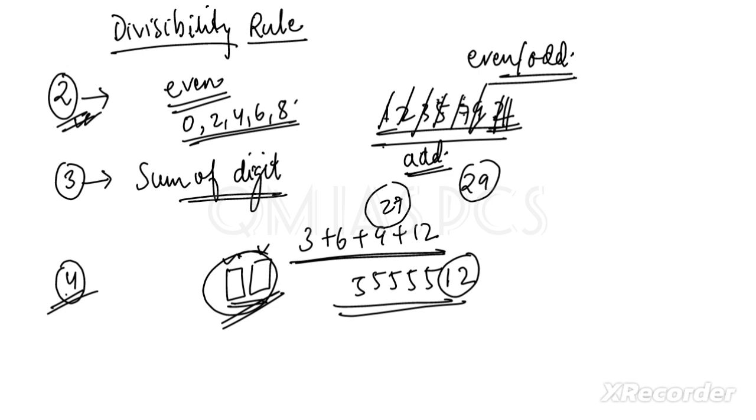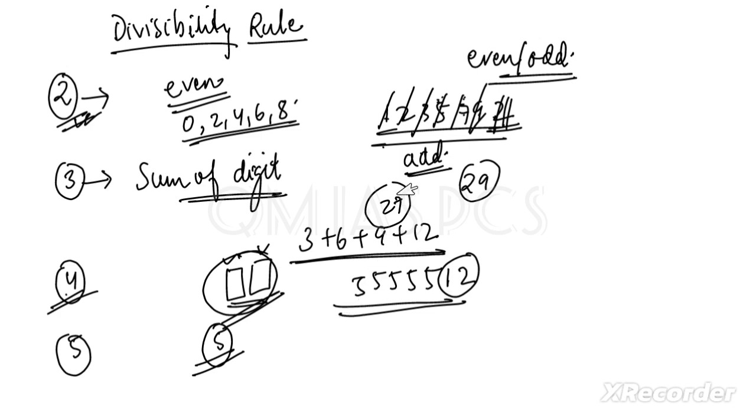Please make notes, and if there is any doubt you can ask. I'm asking again and again, so it's your choice. For 5 it's very easy. If the unit digit is 5, then that number is divisible by 5. See, I'm not writing anything, I'm just saying, you can write in your own words, whatever you like.